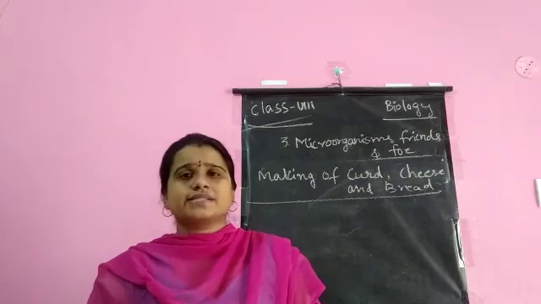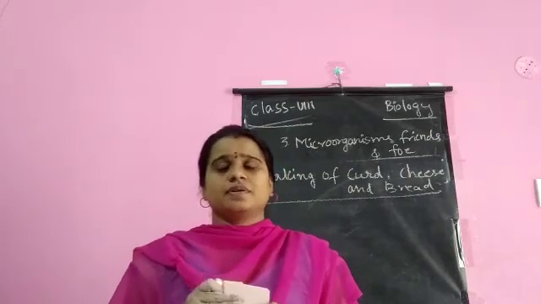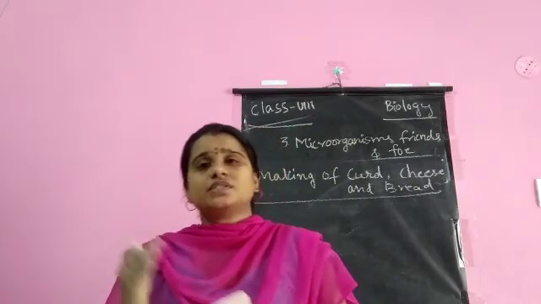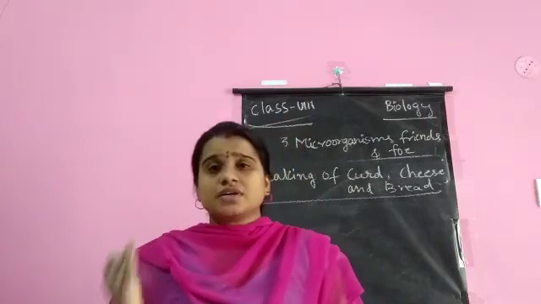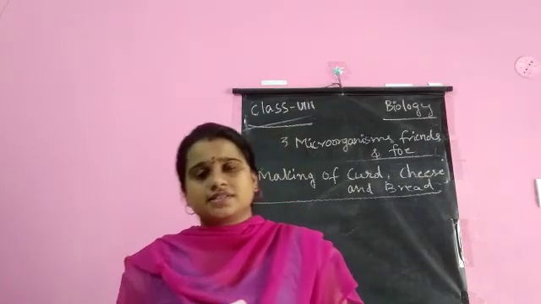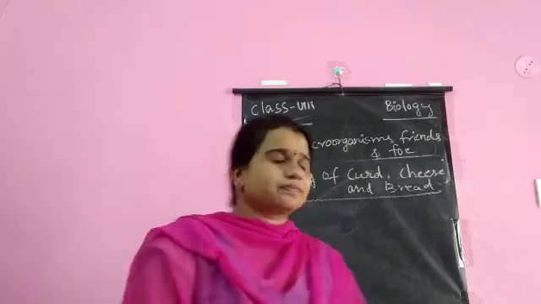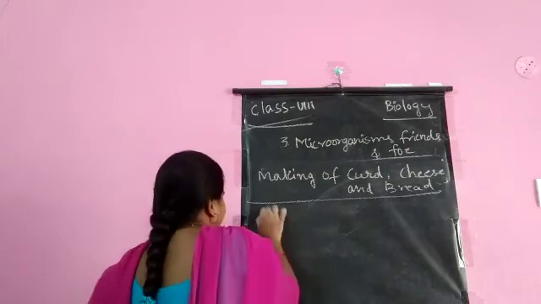The bacterium Lactobacillus promotes the formation of curd. It multiplies in milk and converts it into curd. Bacteria convert the natural sugar in milk into lactic acid. Making of curd. Next, yeast.